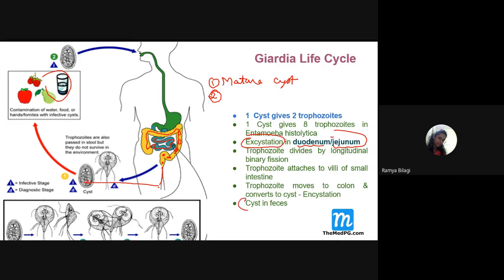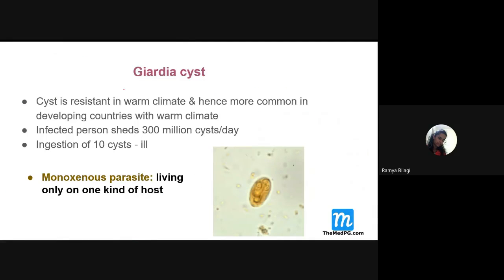Any doubts? So in feces, if you see the cyst, it indicates the person is a carrier. And along with the cyst, if you see the trophozoite, then it is an active infection. Right? So what is the site of encystation? That means the area where the cyst formation will occur. It occurs in the colon. And where does the excystation occur? It occurs in the duodenum and jejunum.